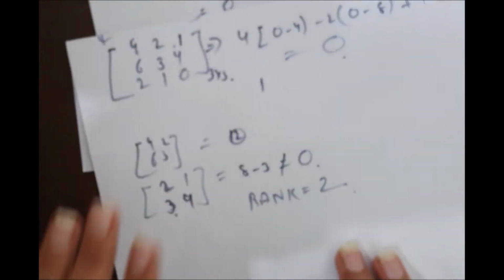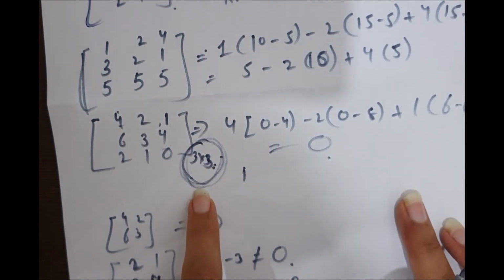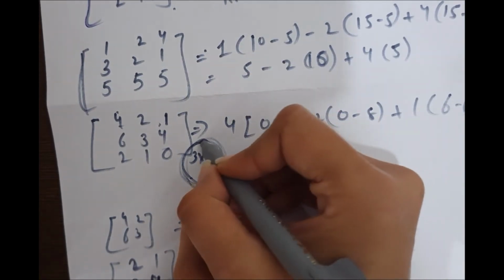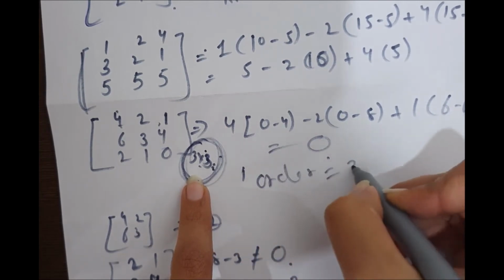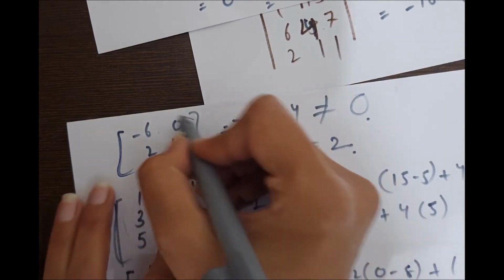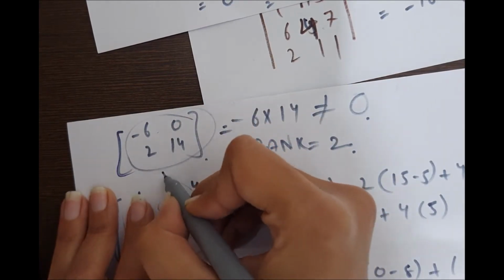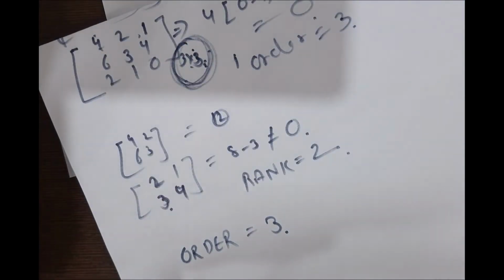One more thing, the order of a matrix. This is called the order of a matrix. This is a 3 by 3 matrix, so its order is 3. This is a 2 by 2 matrix, then its order is 2. So I hope you are clear with the order of a matrix and the rank of a matrix.